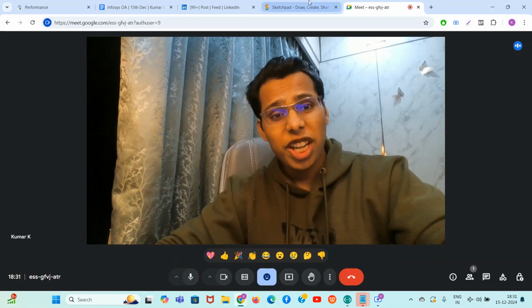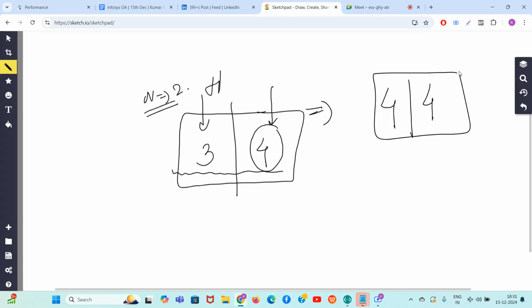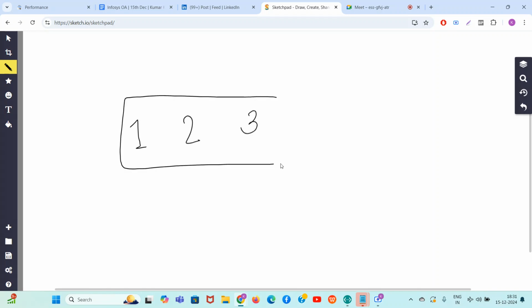So in our case, 3 comma 4, guys, what will you do? I will do a +1 operation on 3, so it will become 4 and 4. So I had to do a +1 operation, and it takes 1 year to make all the elements equal. Now let me take some different cases. Let's say 1, 2, 3. Obviously you need to do +1 here, and you need to do +2 here. So it will take a total of 2 years to solve this problem. How many years will it take?